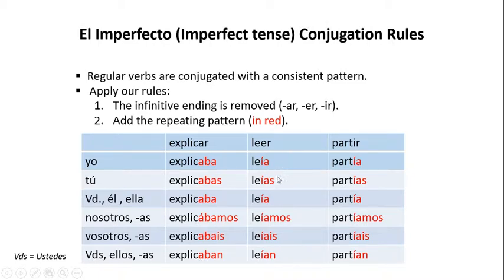Yo leía, tú leías, usted, él o ella leía, nosotros leíamos, vosotros leíais, ustedes, ellos, ellas leían. Finally, the verb partir. Yo partía, tú partías, usted, él o ella partía, nosotros partíamos, vosotros partíais, ustedes, ellos, ellas partían.